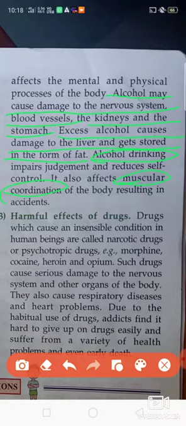Now the harmful effects of drugs. Drugs which cause an insatiable condition in human beings are called narcotic drugs. Cocaine, heroin, opium, such drugs also affect the nervous system. They also cause many respiratory diseases and heart problems. So the consumption of drugs also should be avoided.